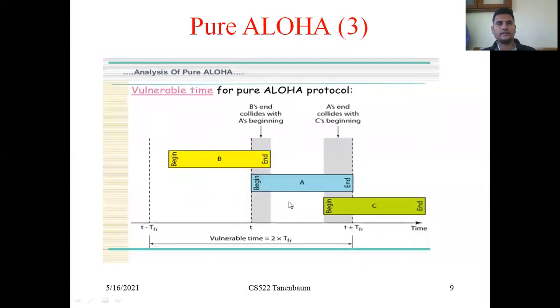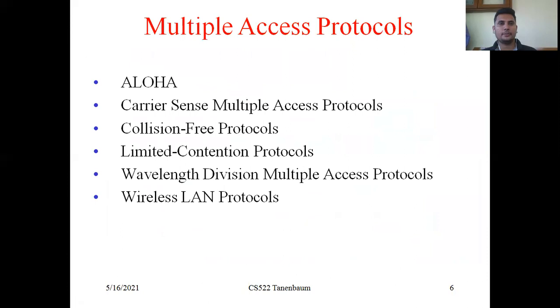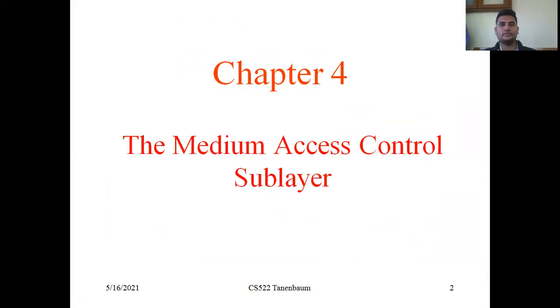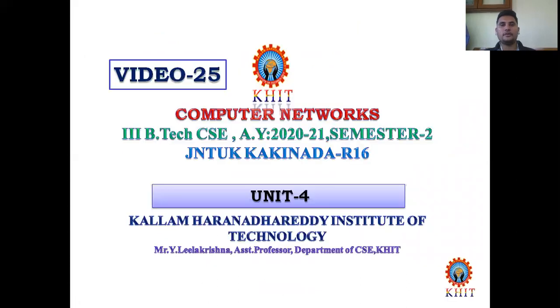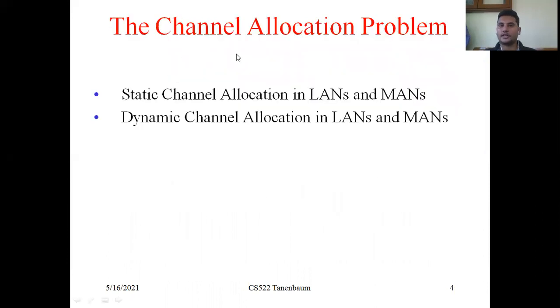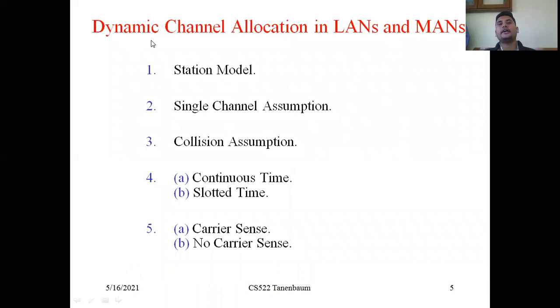So in this class, what we covered is pure Aloha and the introduction to medium access control. Unit number 4, medium access control. In it, we will cover these topics. The first one is the channel allocation problem: static channel allocation in LANs and MANs, and dynamic channel allocation in LANs and MANs, which has five cases.